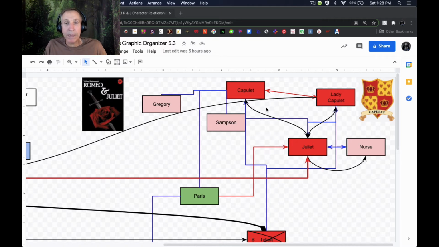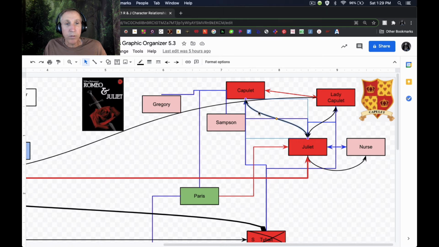Because as we discovered back in Act 4, when Juliet was playing dead, we found out that Capulet and Lady Capulet both had some honest, genuine feelings for her. So the hatred that Juliet felt for her parents, I kind of feel like it's still there. She never really reconciles with them. So I'm going to change this little arrow and make it not go from Capulet down to Juliet. So it's a black arrow going from Juliet to Capulet.